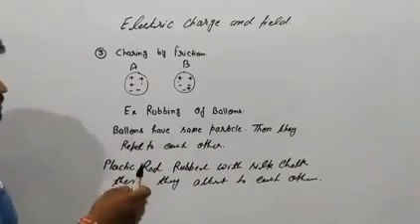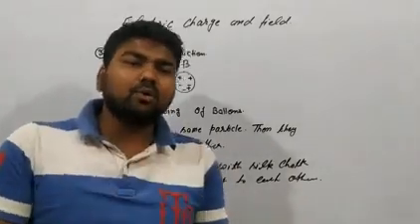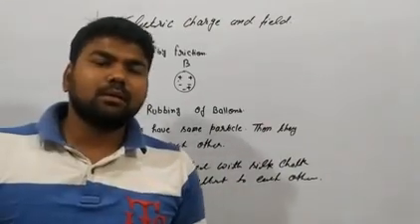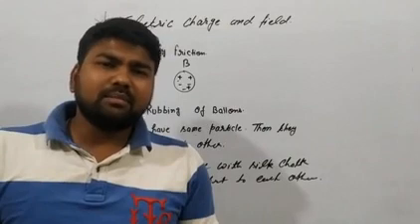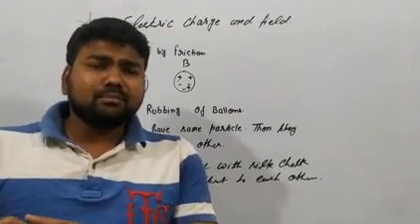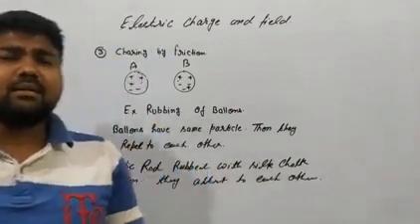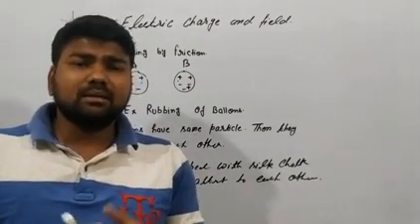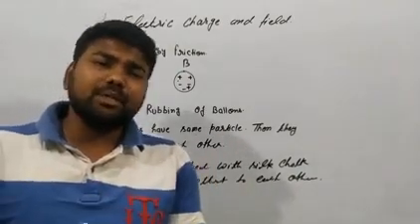A plastic rod rubbed with a silk cloth, then they attract each other. The rod has positive charge and the silk cloth is negatively charged, and different charges attract each other.